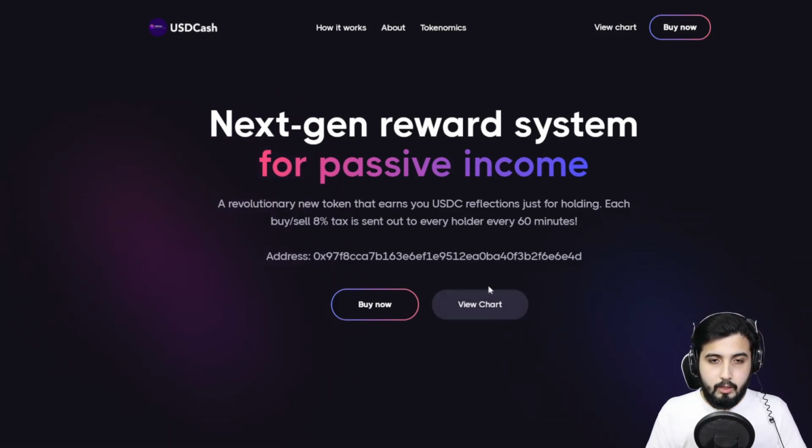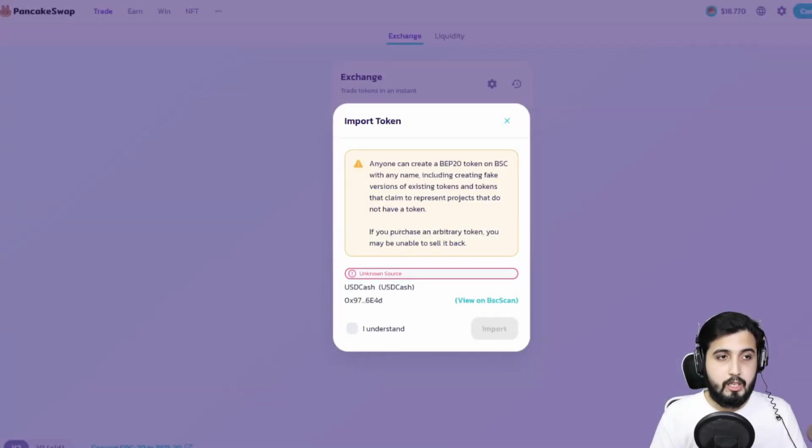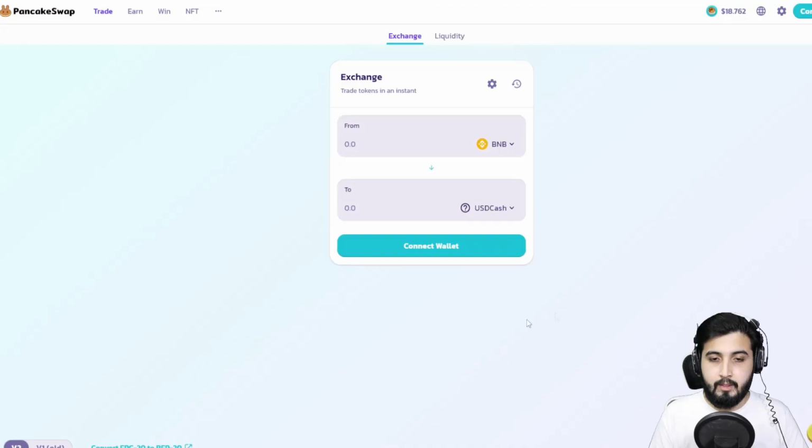So they actually have explained how this whole thing works, which basically is kind of like a tutorial on how you're going to buy this token. So you're going to buy it on the PancakeSwap. You're going to come over here. If you click on the buy now button, this prompt will show up, and you can directly import the token without having to add the token address. So click on I understand. You can check that the name is USDCash. So make sure that it's the same as that, which is going to be the same because it's directly linked to here. So click on import, and then now you have it over here.